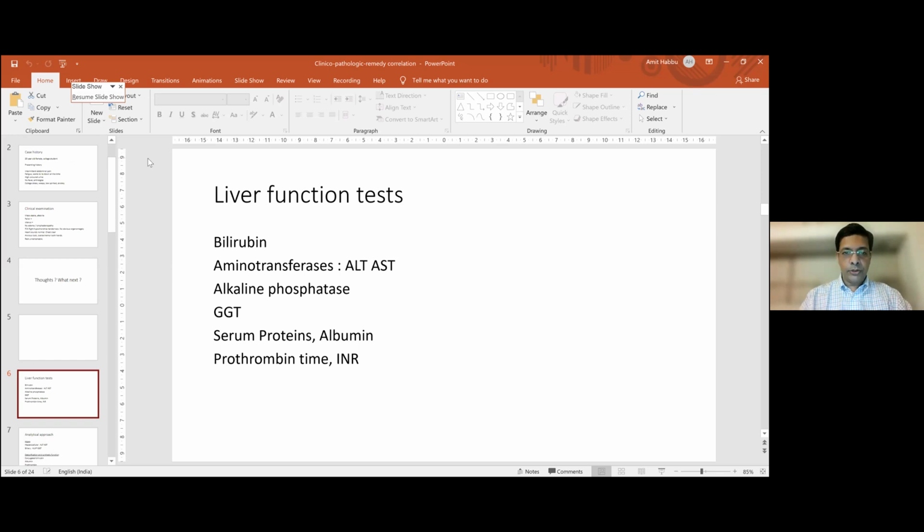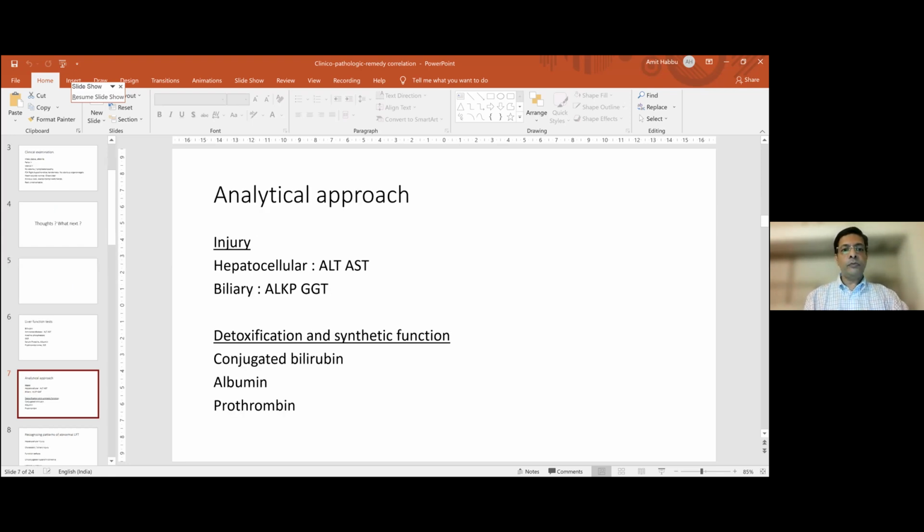In the olden days, we used to call it SGPT, which is ALT, and SGOT, which is AST. Alkaline phosphatase, GGT, serum proteins, albumin, prothrombin time, and INR. I'd like to discuss a more clinically oriented analytical approach to these tests, which usually you will get on one printout on a single page from the lab.